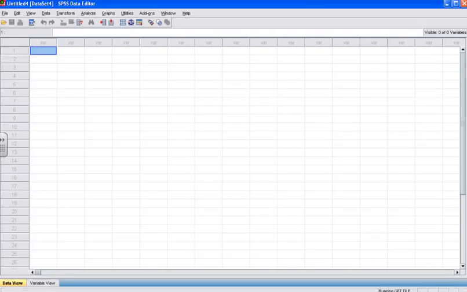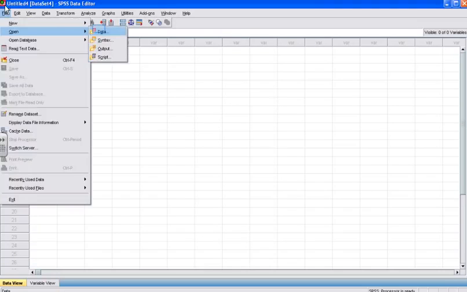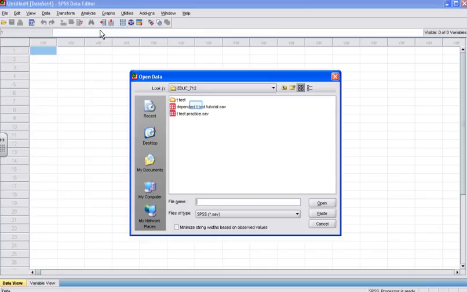Now that you have a basic understanding of when a paired sample t-test is used, let's go back to our research question. Let's open SPSS and locate the data that we need to analyze to answer the question. To locate the data set on my computer, I'm going to open SPSS, then click File, Open, Data. This will open the Open Data box so that I can select the file with the data I wish to analyze. Here I select Dependent Test Tutorial, and I click Open.